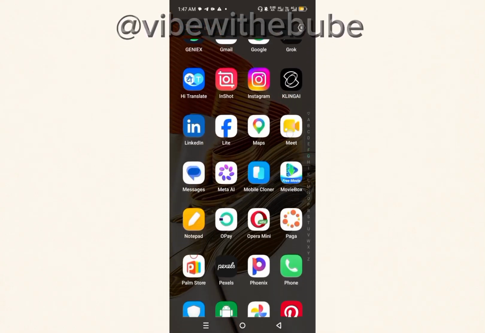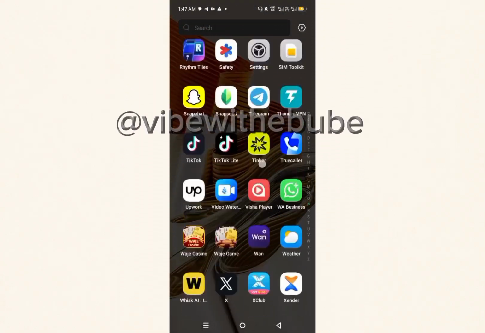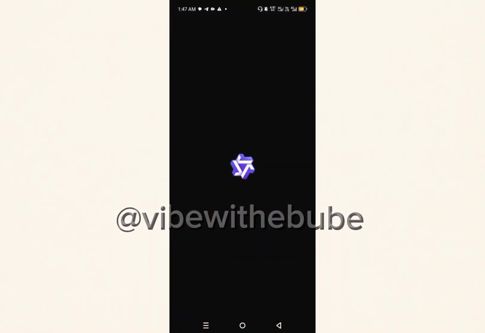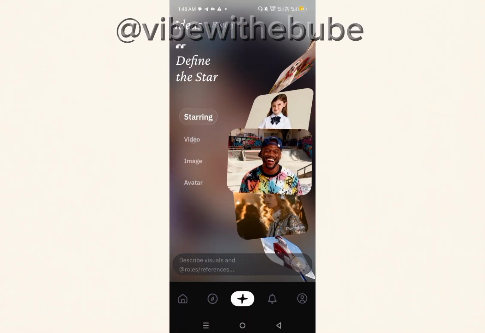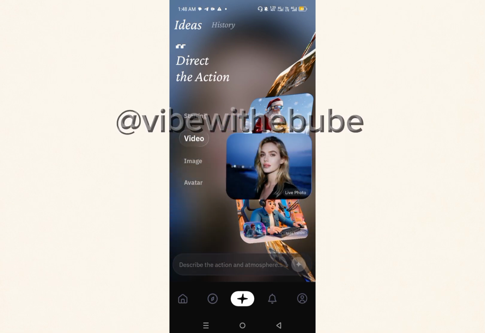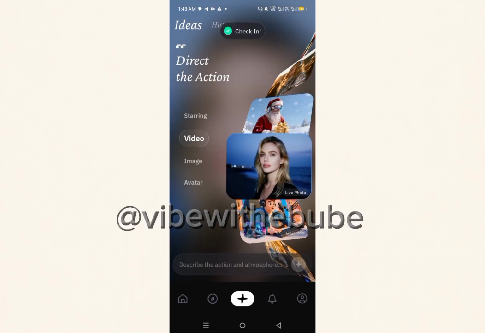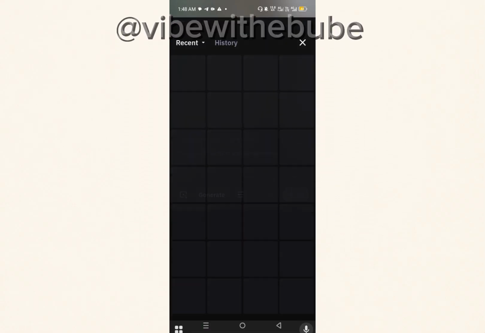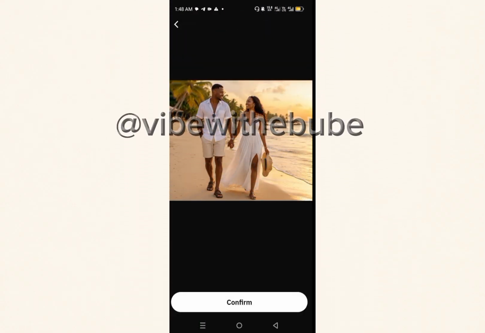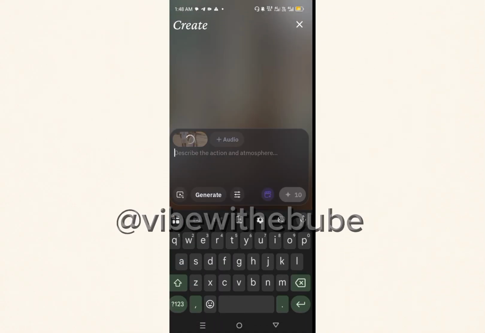For our third method, we'll be using Warm AI. So this is the Warm AI. You can use the website, you can still use the app. Okay, now when you come over to Warm AI, do you see steering? Do you see video? Because you're going with video, you're going to click on video. Okay, now when you click on video, do you see that first frame? Click on it and that will take you directly to your gallery for you to bring in your image.